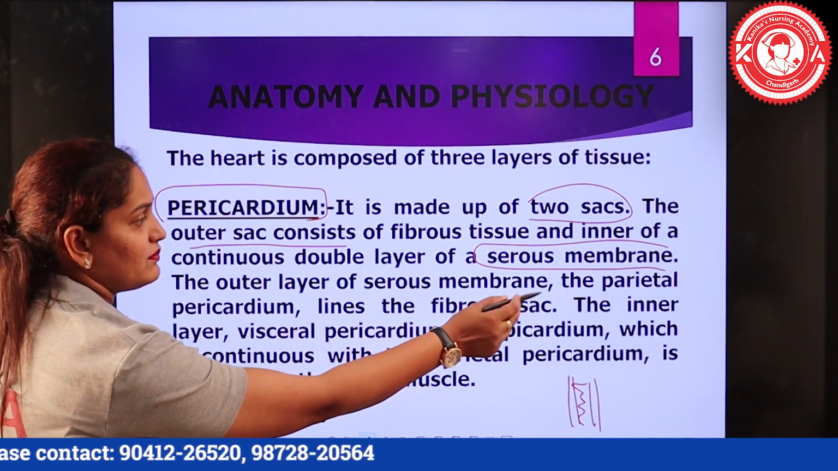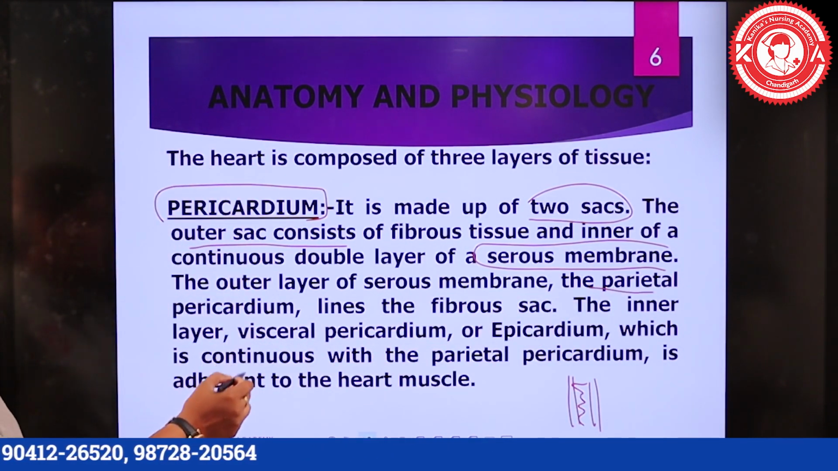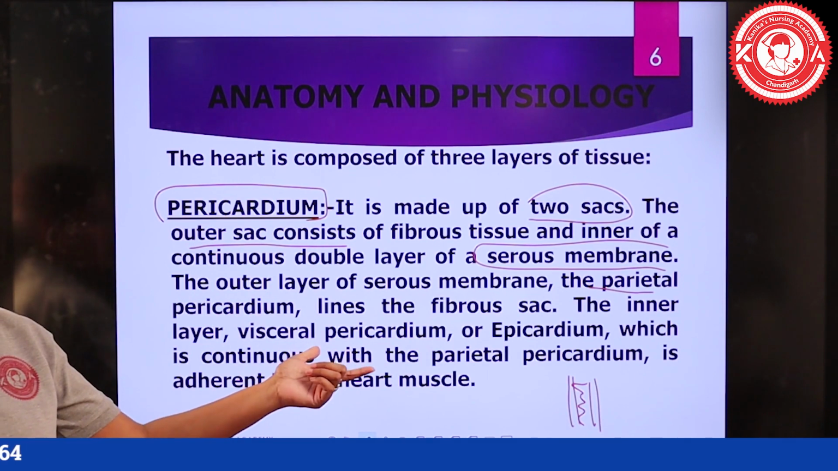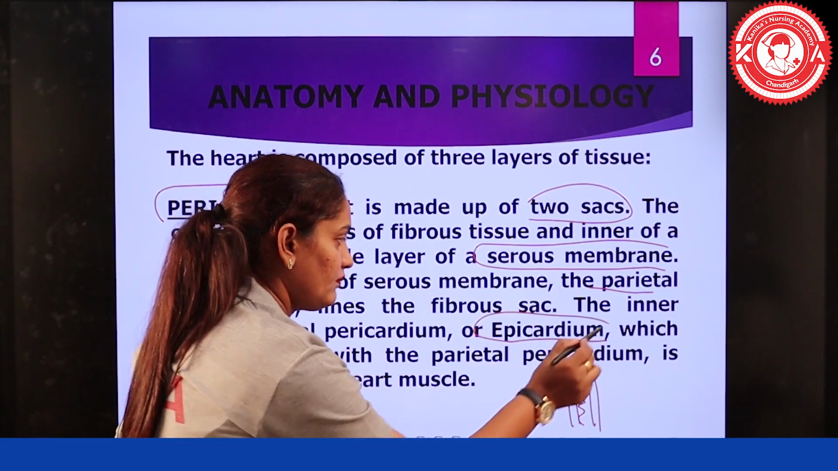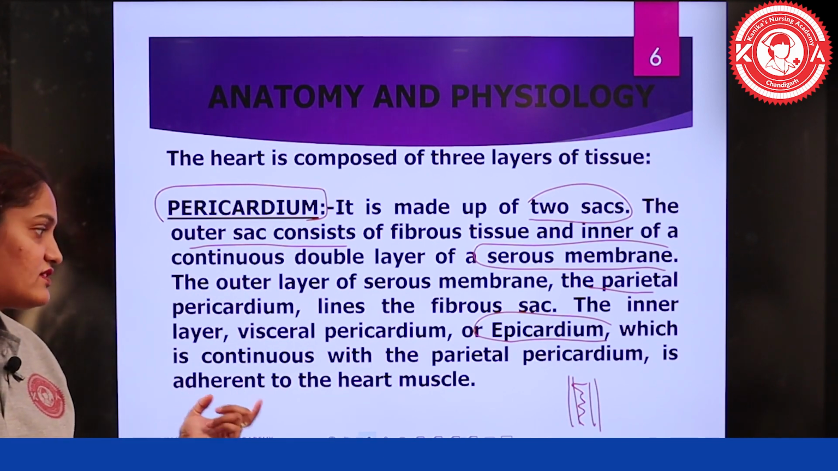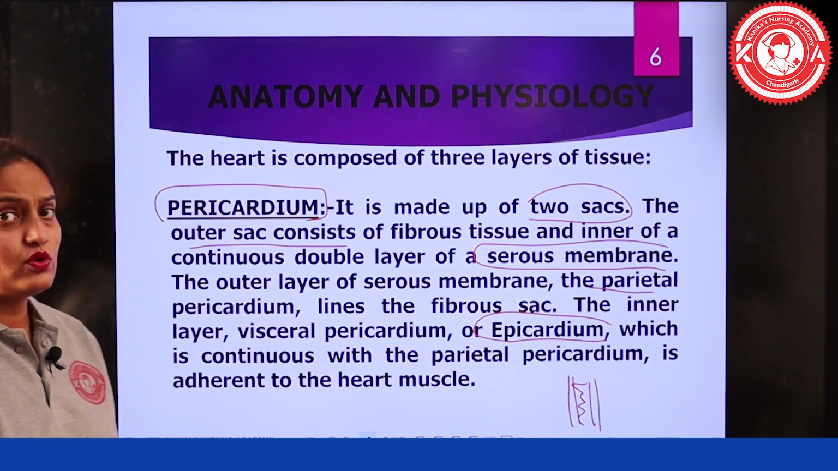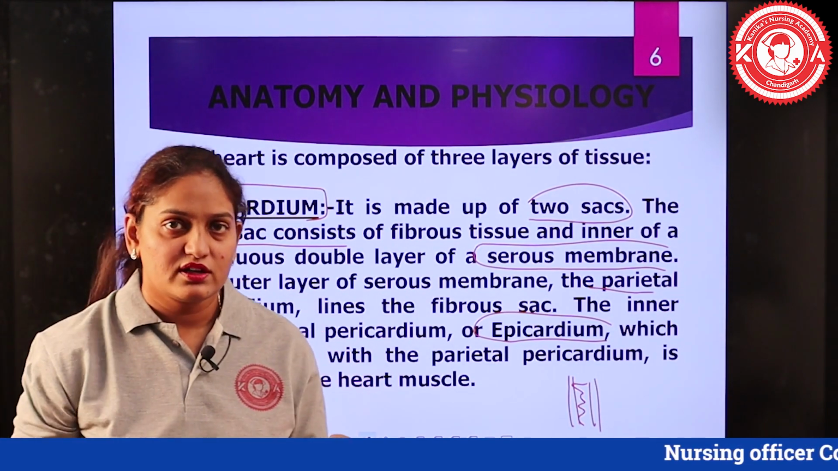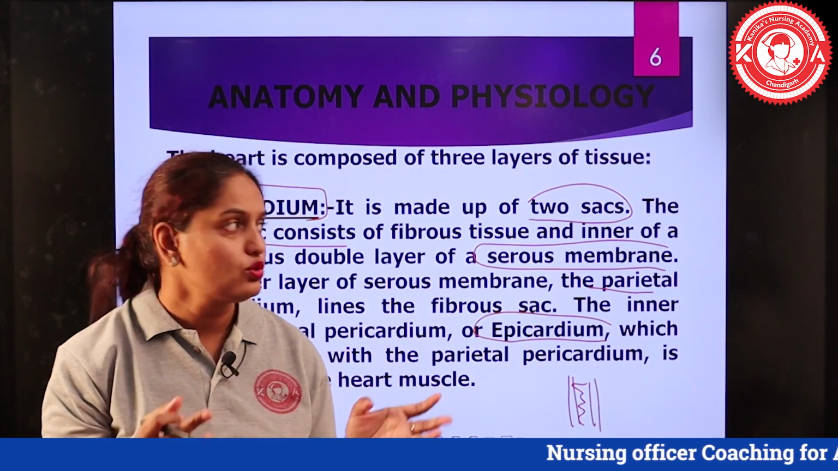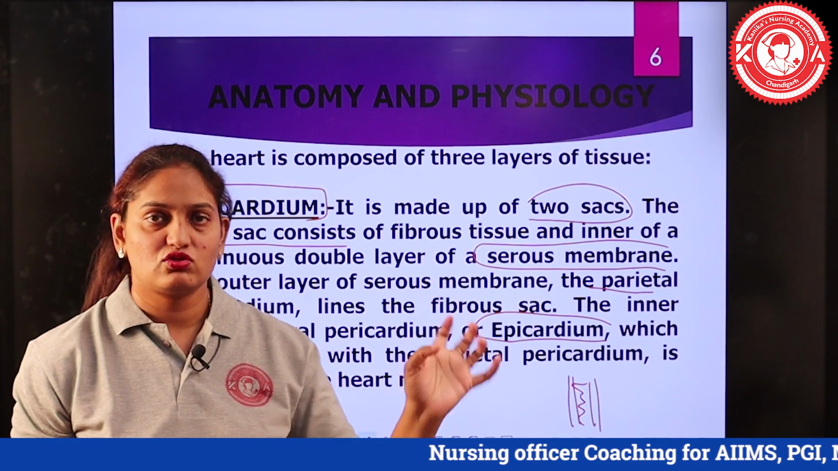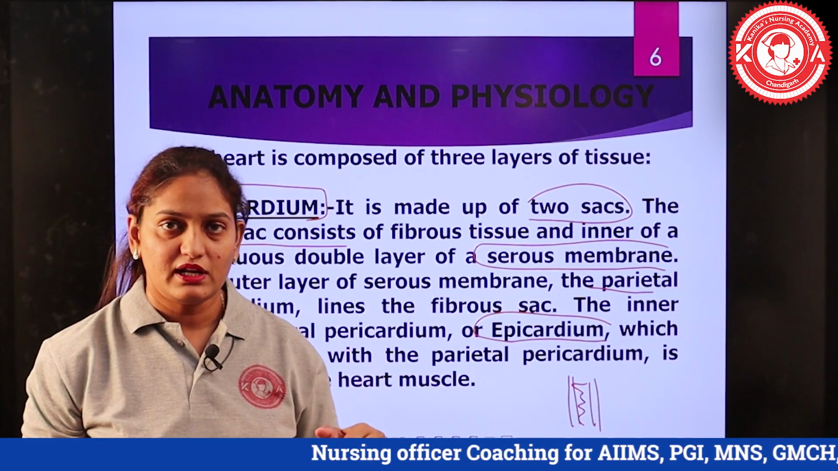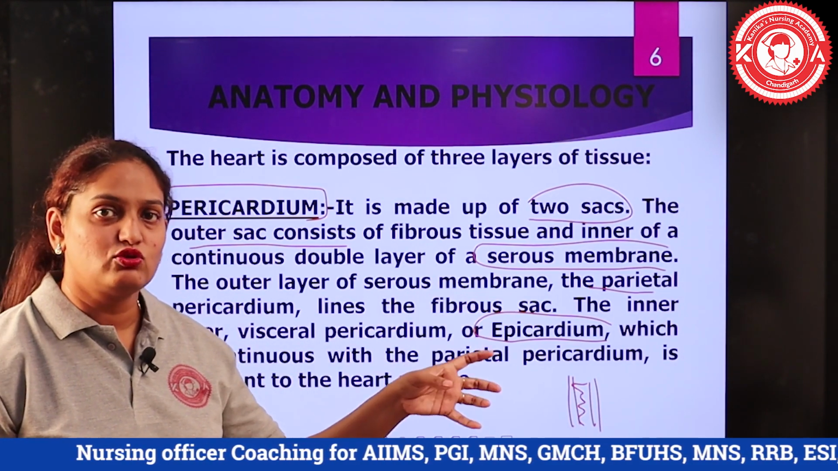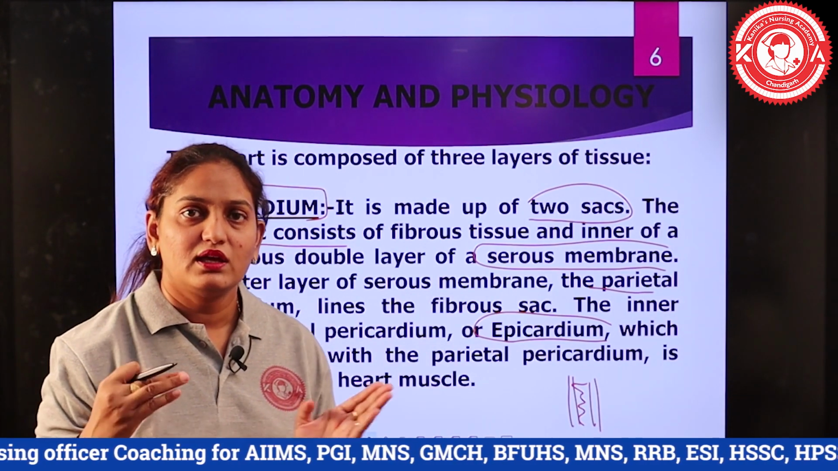The outer layer of the serous membrane, known as the parietal pericardium, lines the fibrous sac, which is the outer layer of the heart. The inner layer, the visceral pericardium or the epicardium, is continuous with the parietal pericardium and is adherent to the heart muscle. Most of the time the question comes up: which is the outermost layer of the heart? We usually call it the pericardium, but you need to understand that the pericardium is actually made up of 2 sacs. The outer sac is fibrous tissue, and the inner sac is a double-layered serous membrane, and the inner part of that serous membrane is actually the outermost layer of the heart, which is the epicardium.